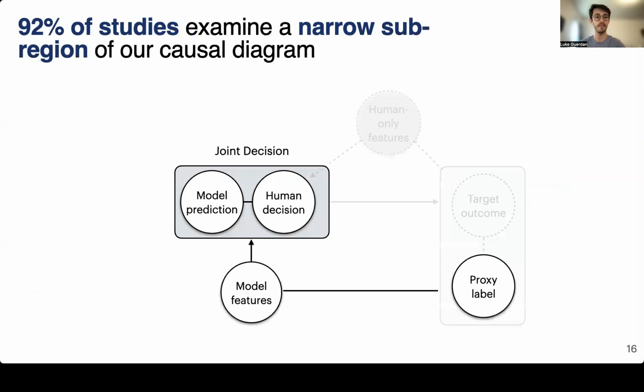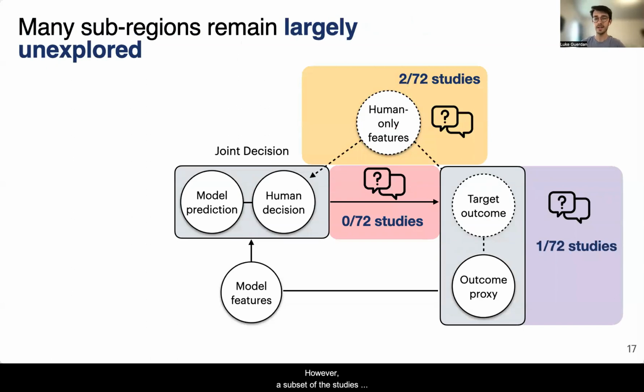A key finding of our analysis is that 92% of the 72 studies satisfying our criteria examine a narrow subregion of our causal diagram. Specifically, these studies examine joint human algorithm decision-making with model features and an outcome proxy. Yet, these works do not examine outcome measurement error, intervention effects, or human-only features in detail. However, a subset of the studies examined do provide an early yet incomplete window into other subregions, such as human-only features and outcome measurement error, while other areas remain largely unexplored.